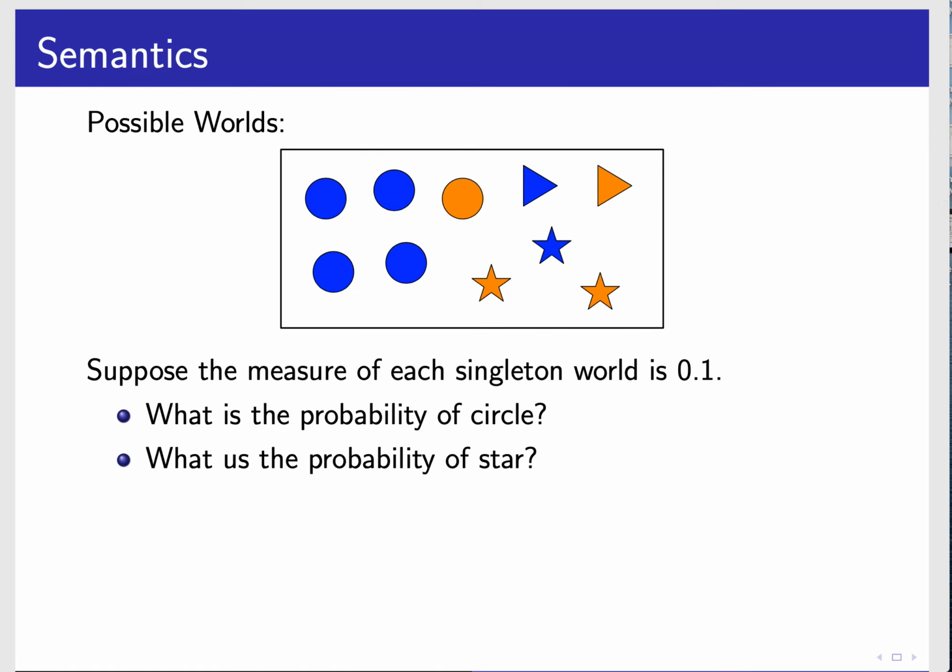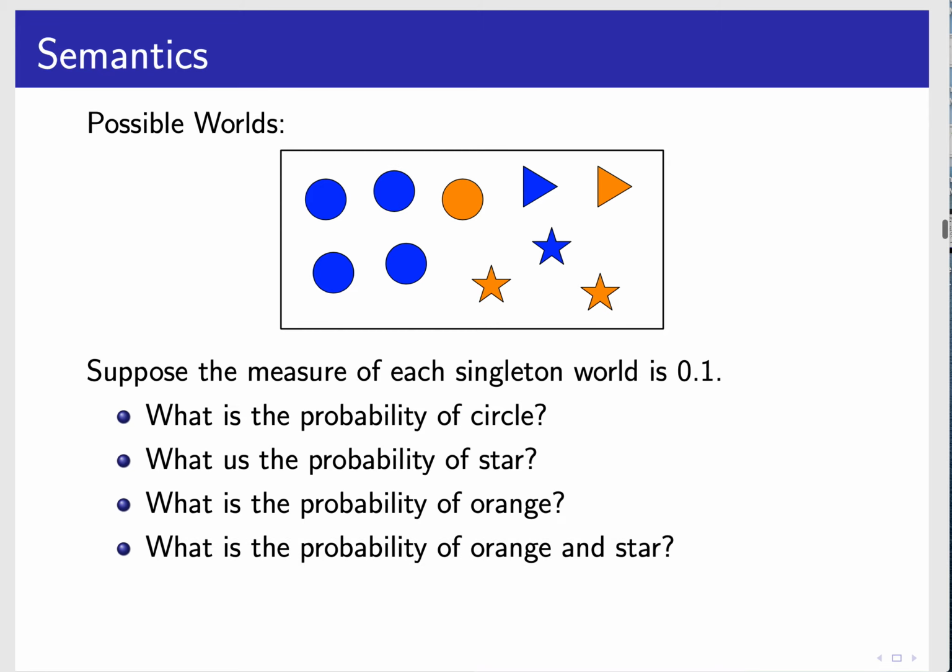Okay, what's the probability of star? Well, it's 1, 2, 3 out of 10, so 3/10 of them, or 0.3. The probability of orange is 4/10, 0.4. The probability of orange and star: there are 2 orange stars, so it's 2/10.